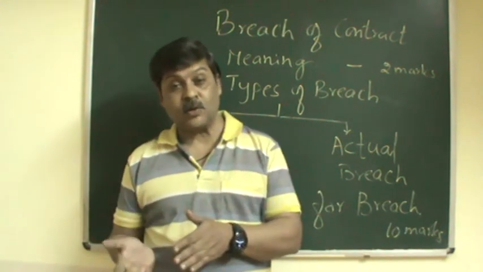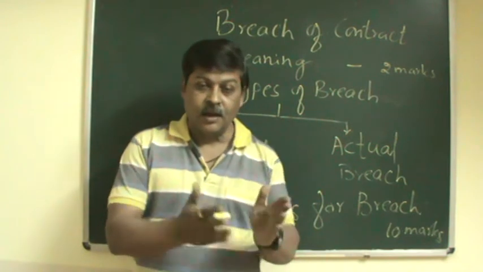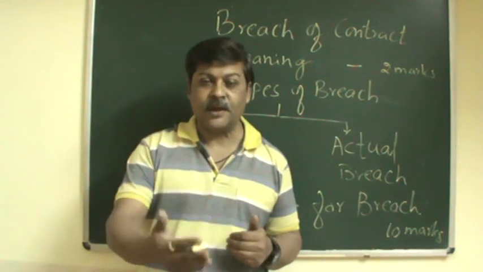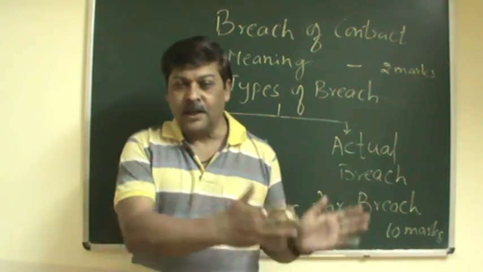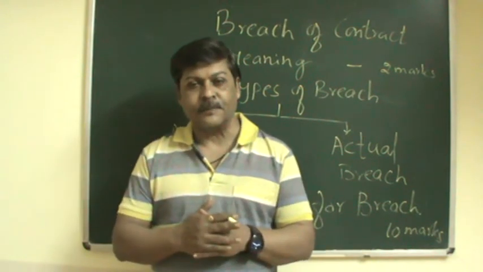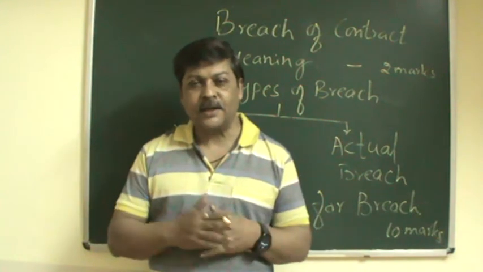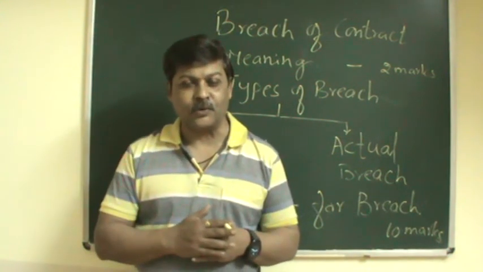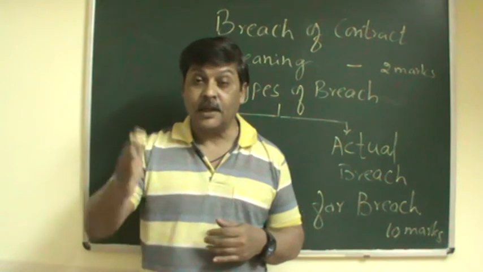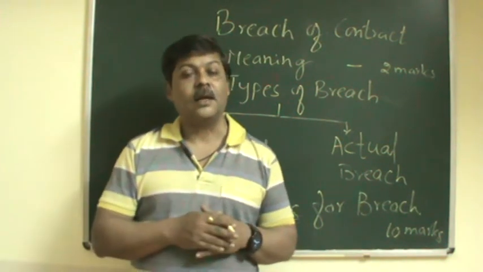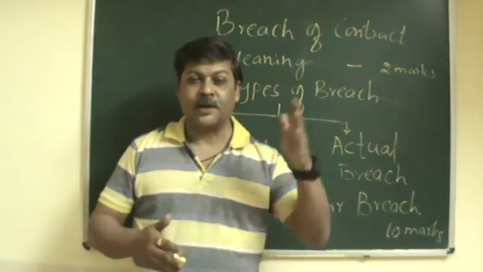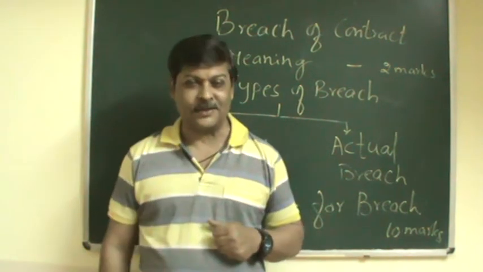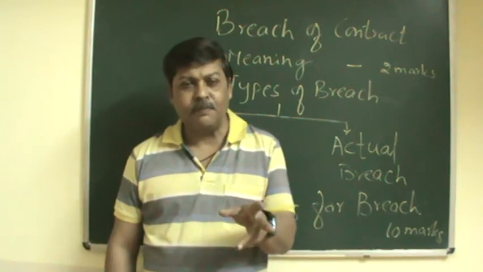It may be vice versa also. A has promised to supply the raw materials to B, and B has agreed to pay the price. A supplies the raw materials. B takes the delivery but fails to pay the amount. So here the promisee has broken the terms and conditions. So B becomes the defaulter and A gets the right to claim the remedies. So it may be any party.